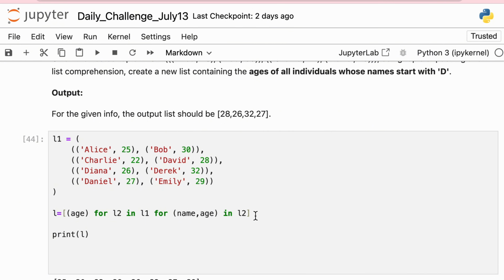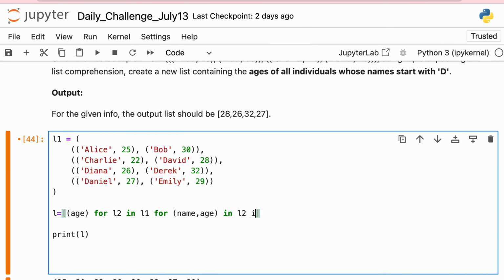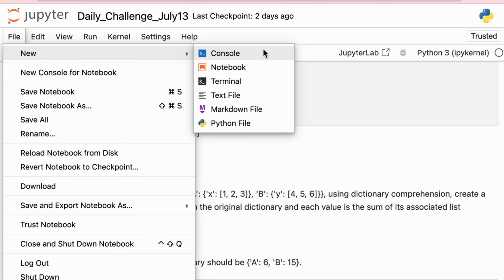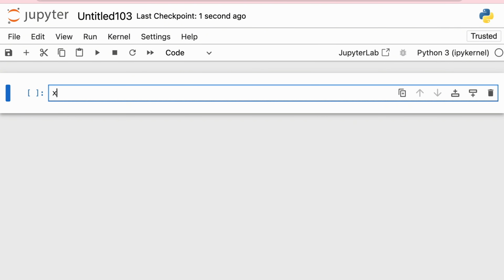So what we will do in L2, now here will come the condition, the if condition, that name has to start with D. So what will we do? If name, now remember, for example, how to access a string. Let me give you an example. For example, let's say you're given a string like this. Let's say X is equal to